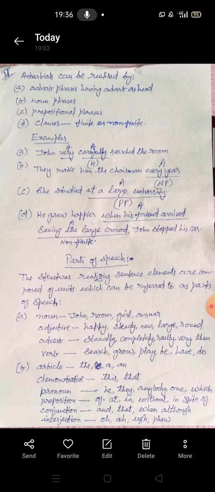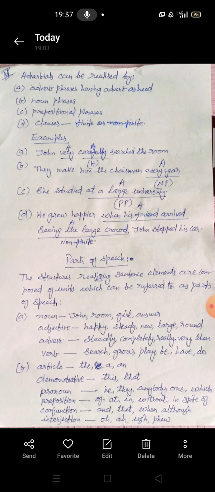The second one is they make him the chairman every year. Now let's see the adverbial every year. So here year is a noun and being modified by every. So it is a noun phrase. So this satisfies our second one, that is the noun phrase.